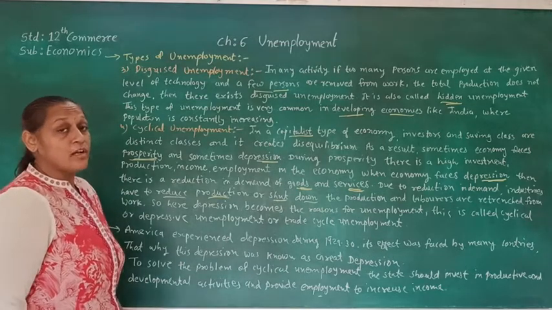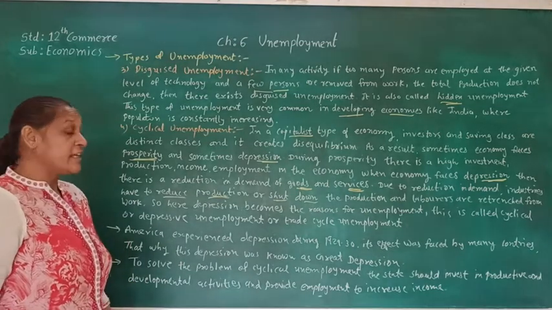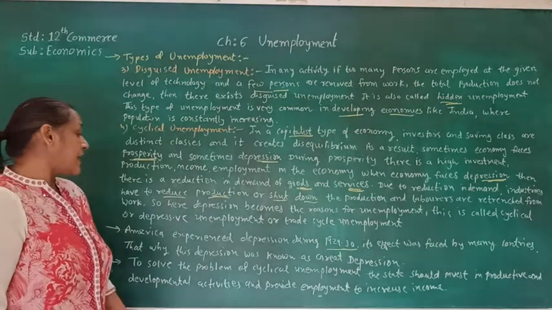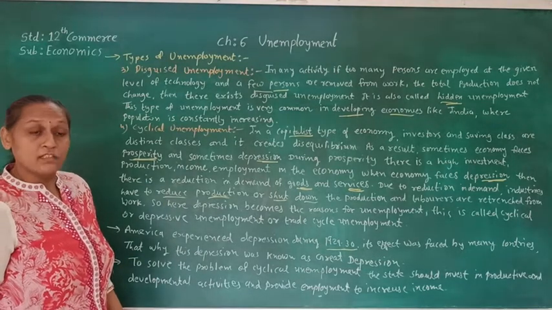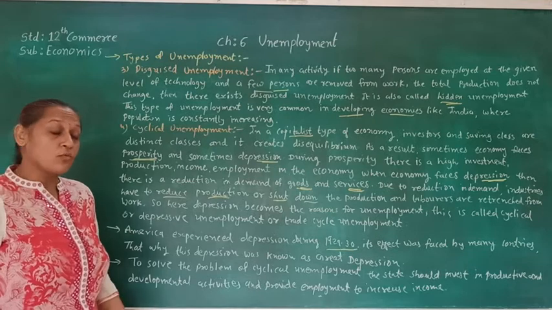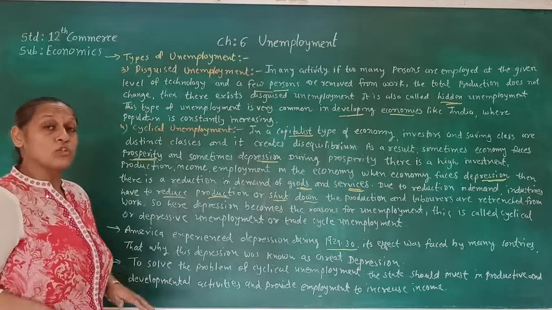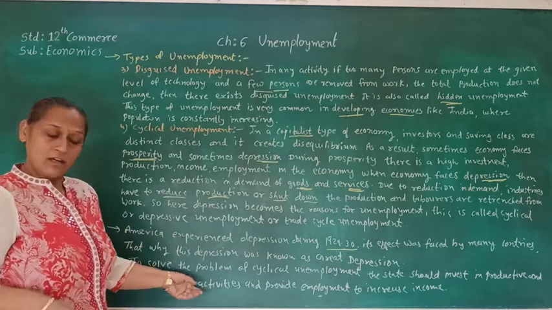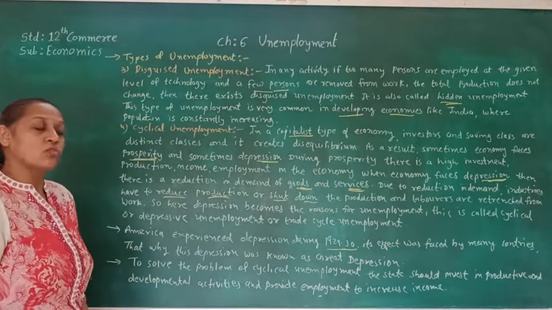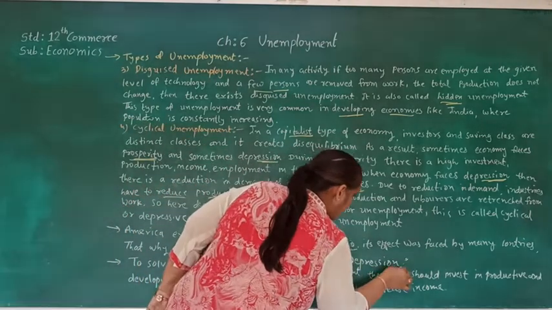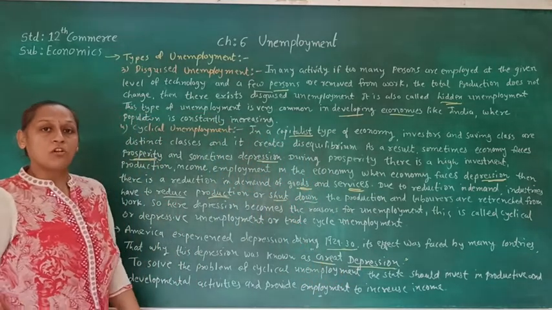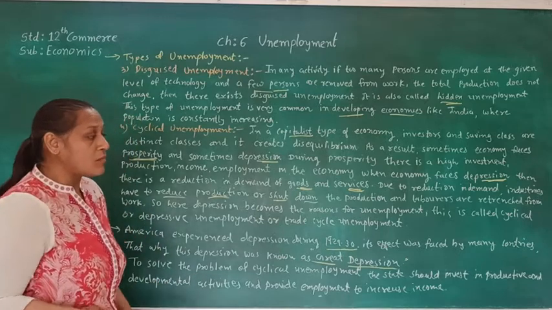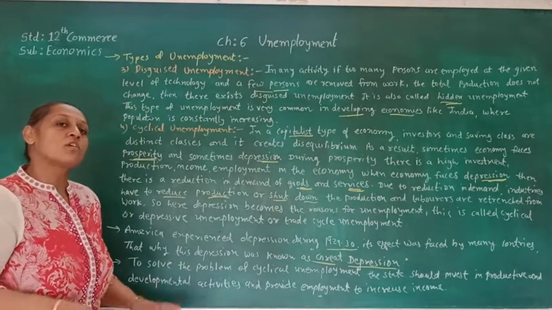This type of unemployment can be seen in America during 1929 to 30. America experienced depression during 1929 to 30. Its effect was so wide that almost all the countries of the world faced the same problem because of the depression in America. That's why this depression was known as the Great Depression.